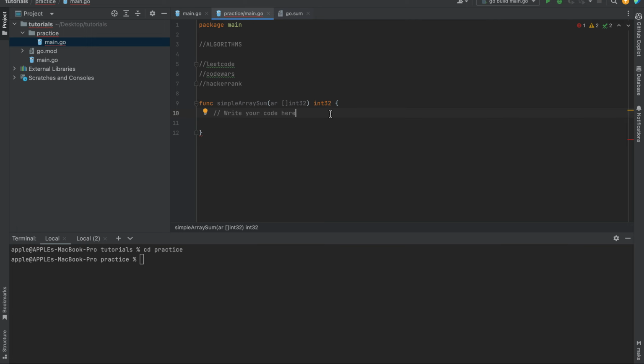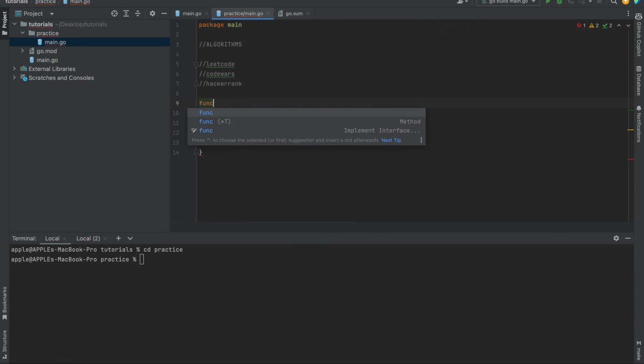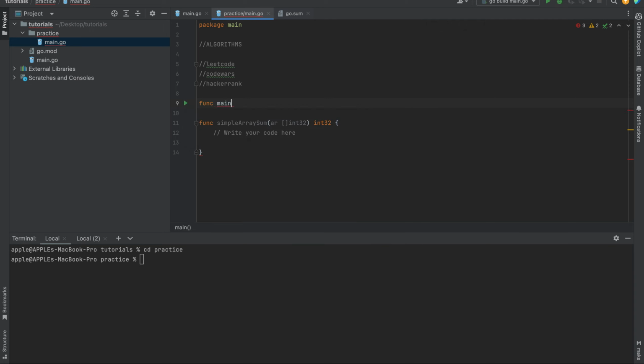With this, you can tell yourself, where are you going to run the code? You're going to run the code in func main. You're just going to test the code here before you transfer it back to Hackerrank. So what is the input? An array of uint32.